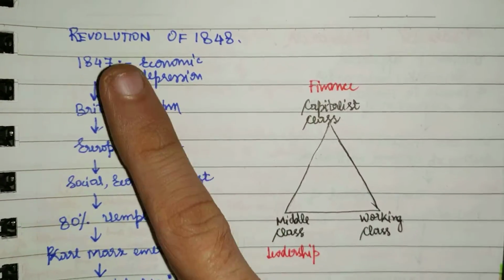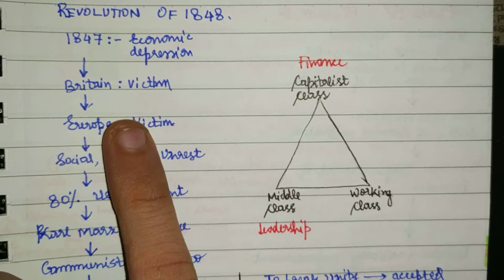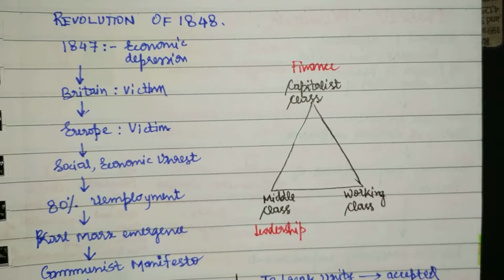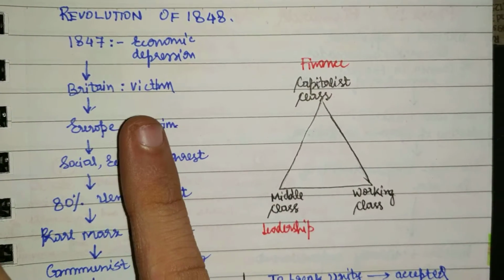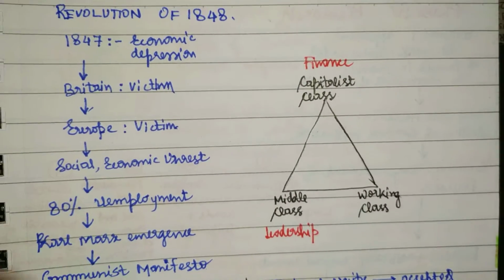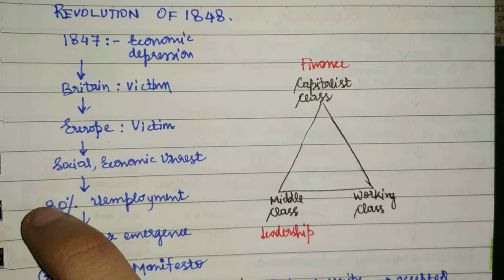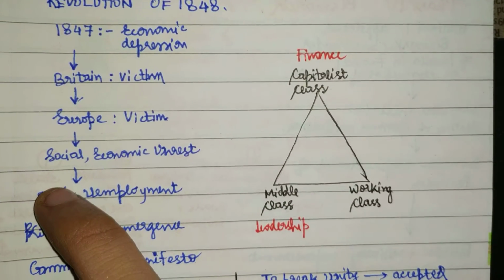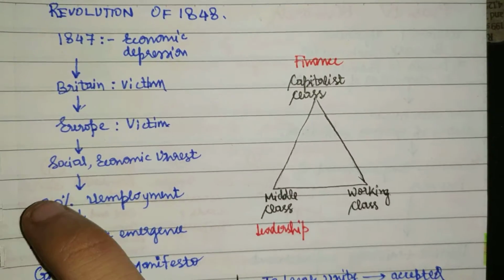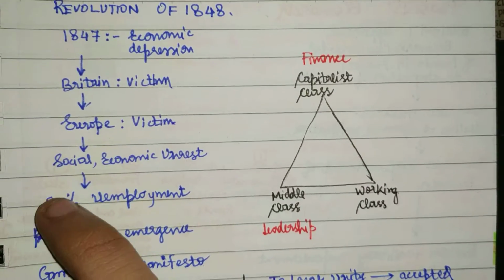Revolution of 1848. See, in 1847 there was an economic depression, and Britain was the victim of this economic depression. Now soon Europe also got victimized, because the economic integration was there and Britain was a superpower. For example, in 2008 when the US saw a financial crisis, it soon turned into a world financial crisis, right? The global meltdown. So when Europe was victimized by the economic depression, there was social and economic unrest.